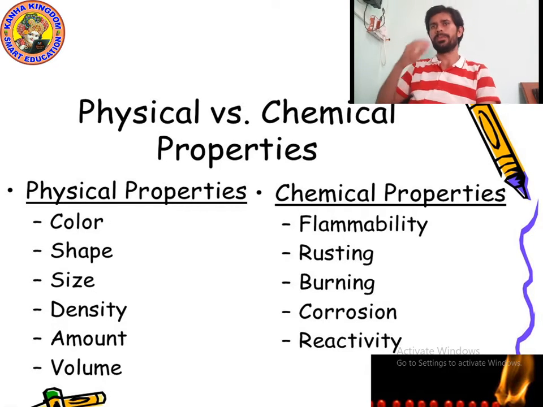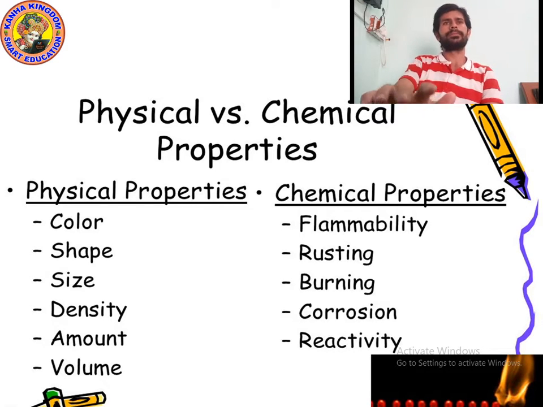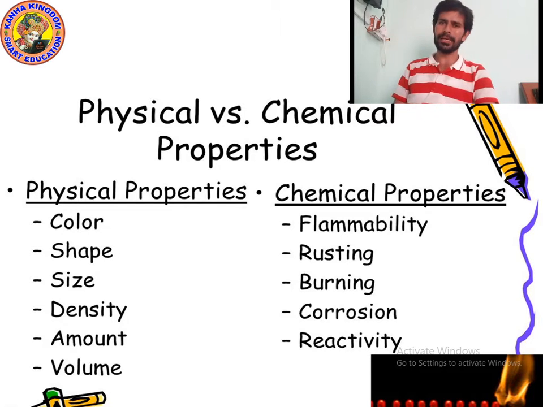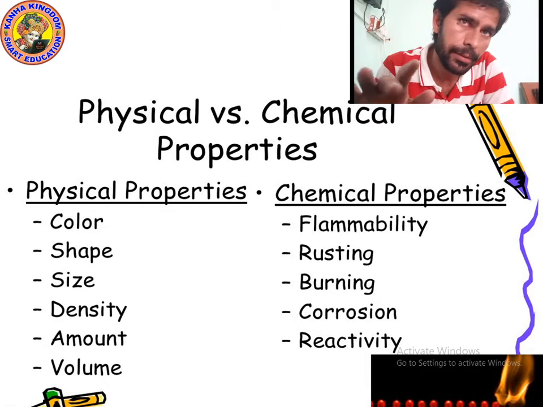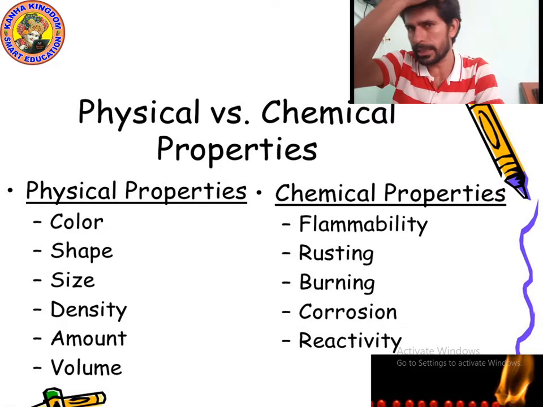Now let's see the physical properties and chemical properties. So we know that examples of physical changes are cutting of trees, melting of butter in a pan, boiling of water to form steam, dissolving common salt in water, making a fruit salad with raw fruit. Examples of chemical changes are rusting of almirah, passing of electric current through water and breaking down into hydrogen and oxygen gas, burning of paper and wood. In physical changes, physical properties change, but in chemical changes, chemical properties change.